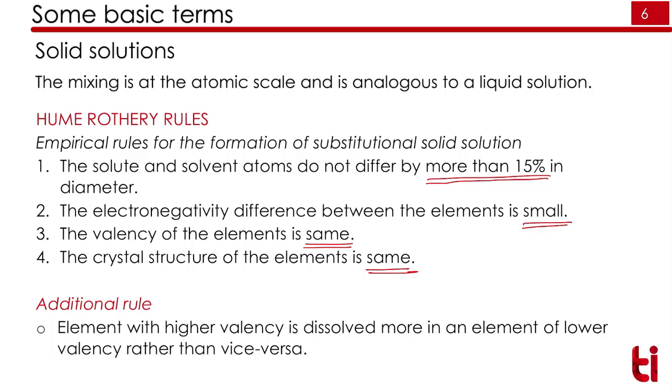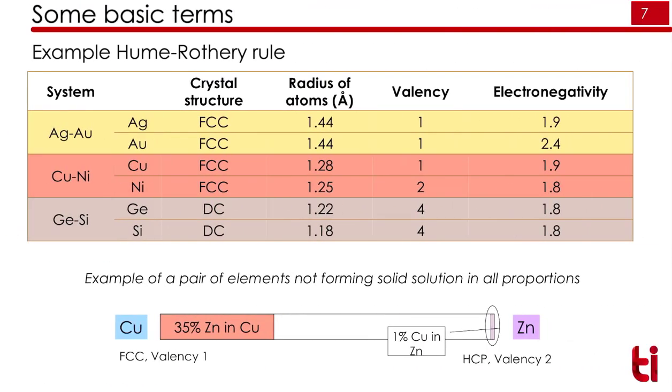For example, if we have element A and element B, and we add element B into element A, and the structure of element A is FCC, if after addition the structure remains the same, then we can call that a solid solution. There is another rule that has to be taken care of: the element with higher valency is dissolved more in the element of lower valency. Right? So now we will see some examples of solid solutions.